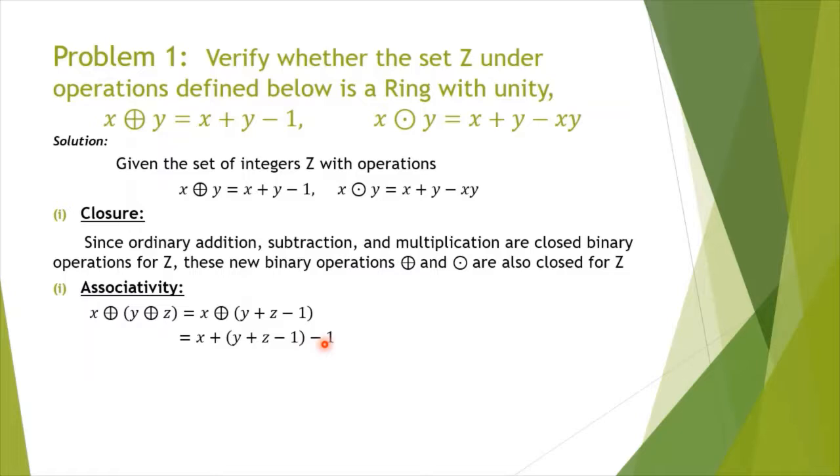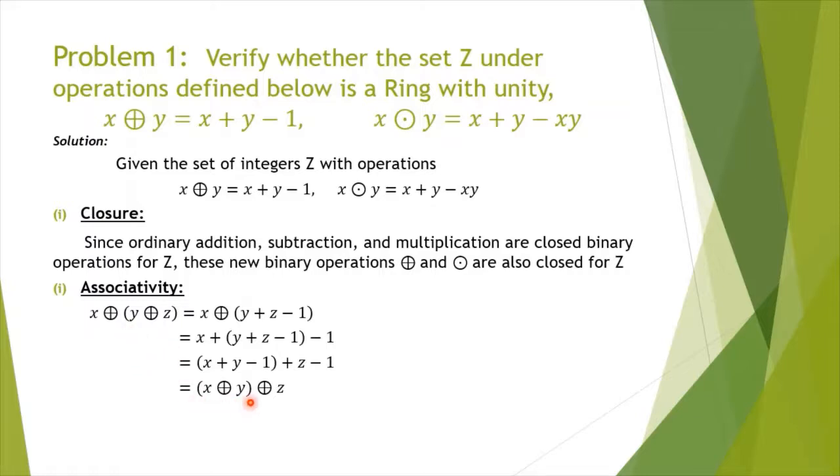Now to prove the associativity law, we have to group it in some other way. But we know in integers, addition follows commutativity as well as associativity. So we may rewrite like this: x + y, bring this minus 1 or interchange these two, plus z to the right side and minus 1 to the front, so that you can group like this. So this is equal to (x ⊕ y) ⊕ z. So we see the associativity holds for addition.